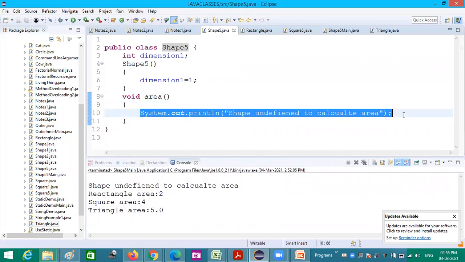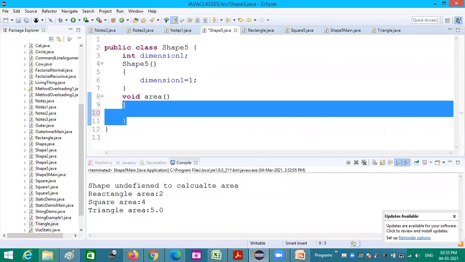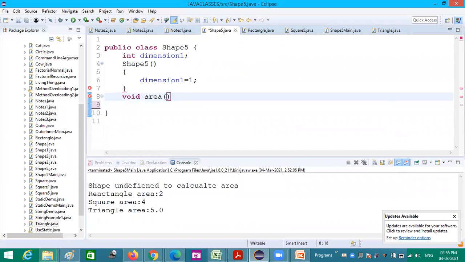I don't want to have some implementation for this. I simply want to make it null. Okay, nothing I want to give inside. Simply can I have it like this? Yes. Because area, I want to make it an overriding method. This should be available for the child classes. But I don't want to give an implementation for this because it is meaningless. So how can I do that? I can make this abstract.